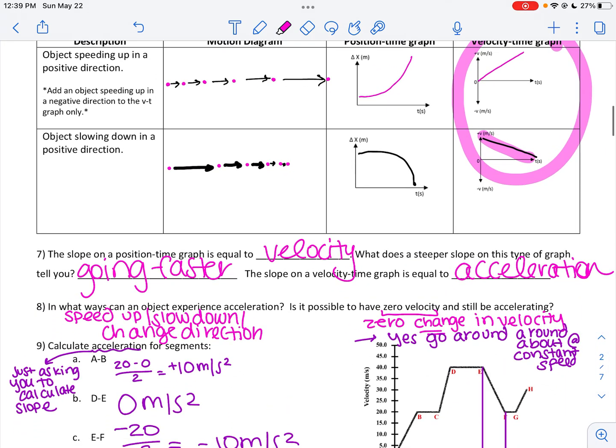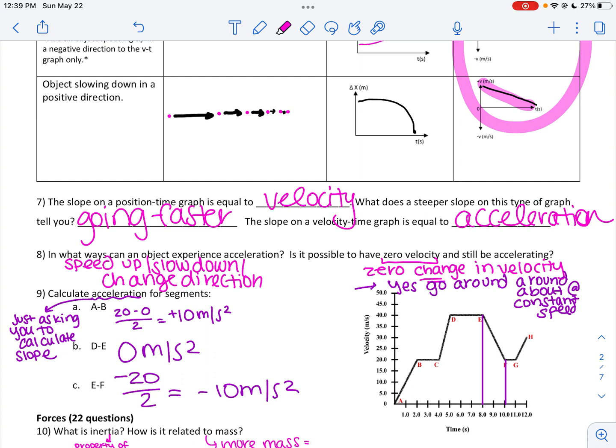All right, so remember on position time graphs, our slope is equivalent to velocity. So if I said, hey, can you solve for the velocity, or hey, can you solve for the speed, you would just really need to use the positions on that graph and calculate the slope. The steeper the slope, remember, the faster the runner or the faster the car is going. And then if I have a slope that's equal to 0, ask yourself, well, why is it 0? Is it because my position isn't changing? Or is it 0 because my velocity isn't changing? If my position isn't changing, then I'm stopped. If my velocity isn't changing, that just means I'm going at a constant speed.